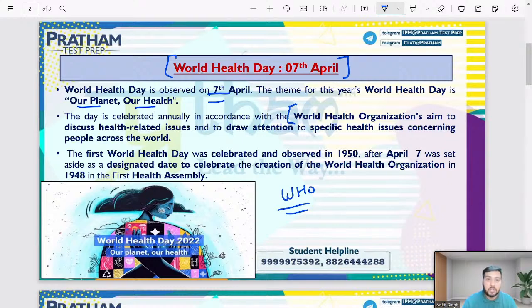Let's move to the second important thing. The World Health Organization's aim is to discuss health-related issues. Why do we celebrate this? To discuss health-related issues and to draw attention to specific health issues concerning people across the world. So now, as you all know, during this pandemic,